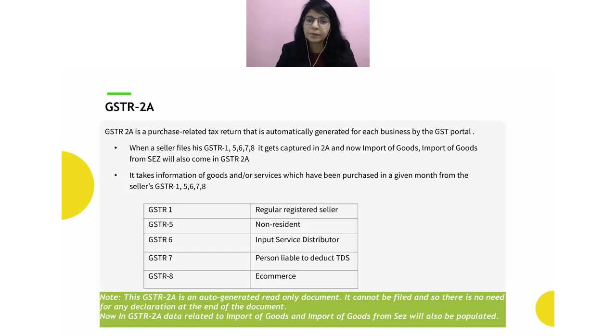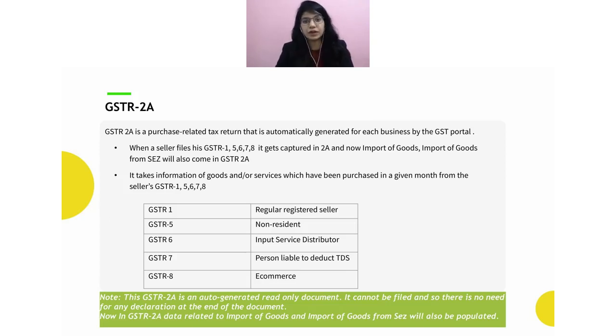Second important thing, I am not a compliant supplier now. Assume I am not a compliant supplier. I filed the return after the due date. Assume the due date is for the month of April. I know there is an extension because of the COVID and there are various extensions. But assume the due date for the particular month, which is April 2021, is 11th of May. There is no extension. Assume that's the due date.